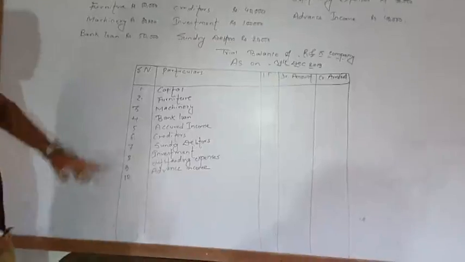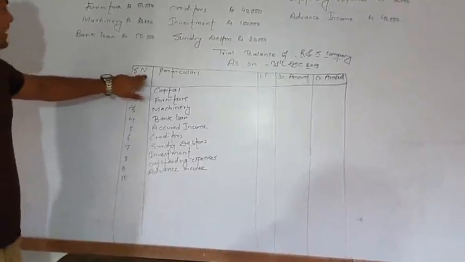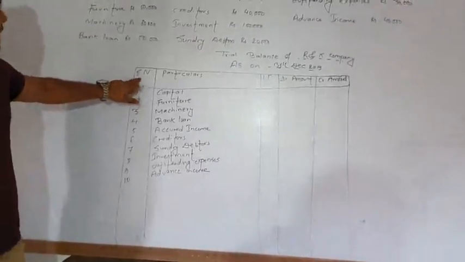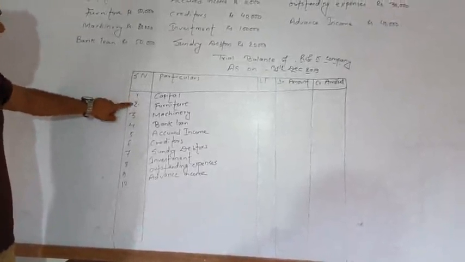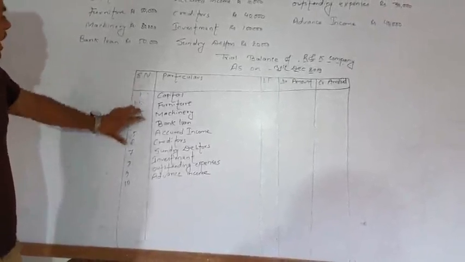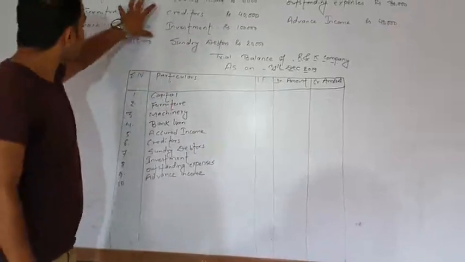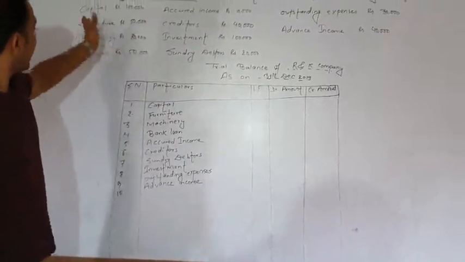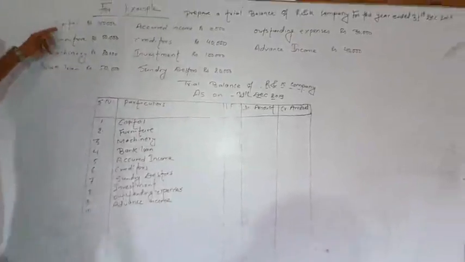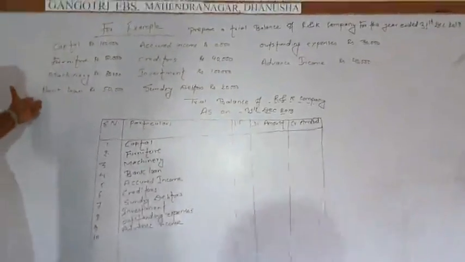For the format, we write SN, meaning serial number: 1, 2, 3, 4, in this way. In particulars, we write the names of the items given in our trial balance: capital, furniture, machinery, bank loan.